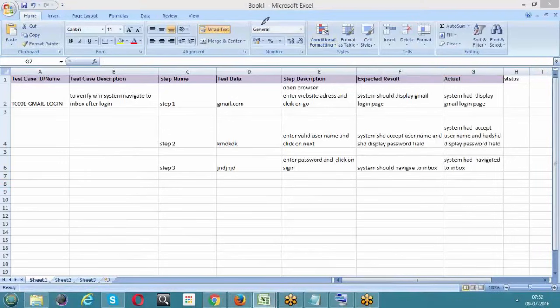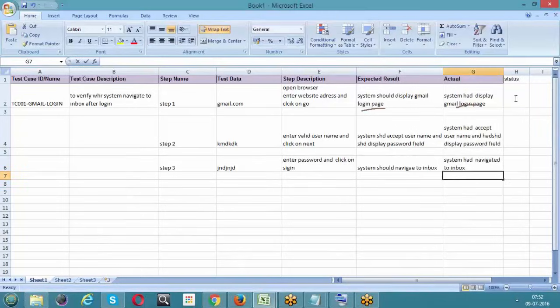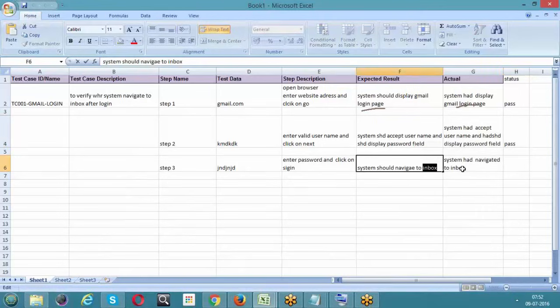Right? Yes. Now check the things, expected and actual. The system should display Gmail. Yes, it is displaying Gmail. Both are identical, so the status will be pass. Even here both are identical. The status is pass. Here the system should navigate to inbox, and here the system really has navigated to inbox. This is also the same.